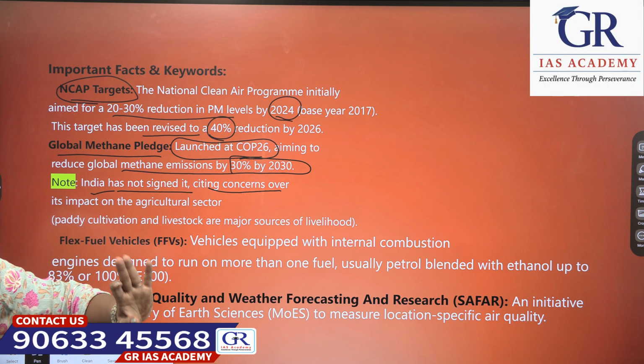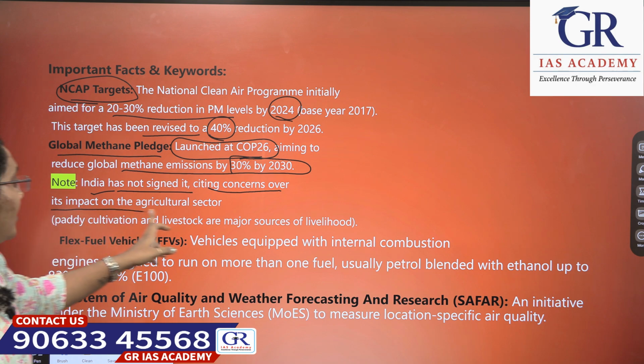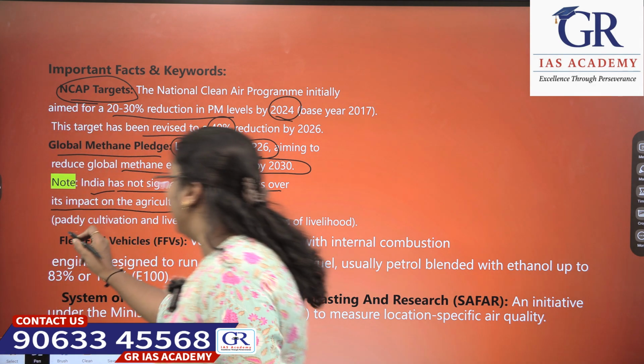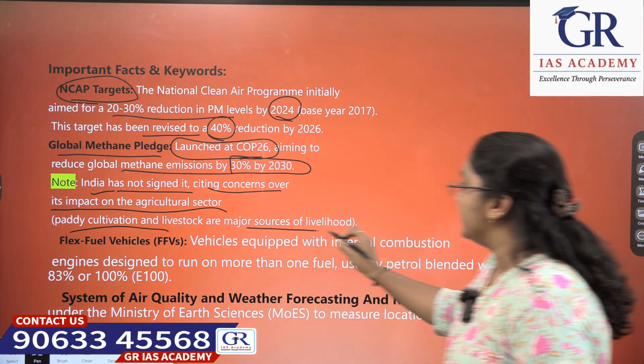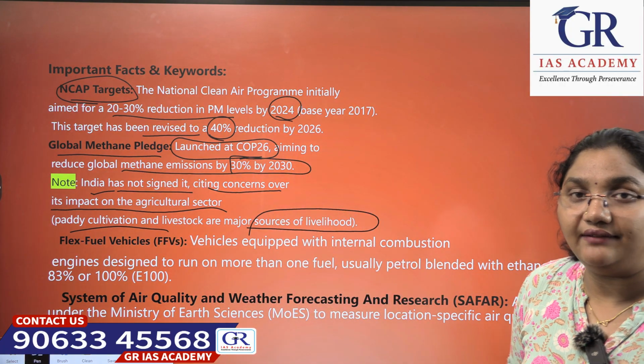India has not signed this agreement because it has concerns over its impact on the agricultural sector, like paddy cultivation and livestock, which are major sources of livelihood.